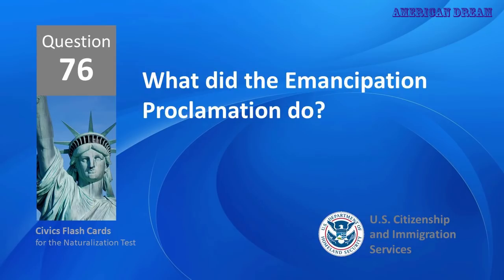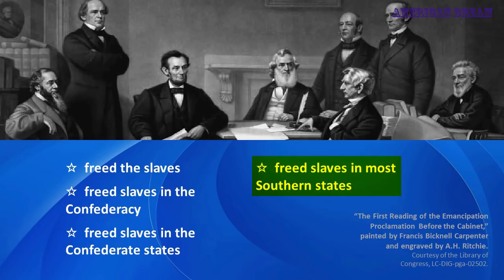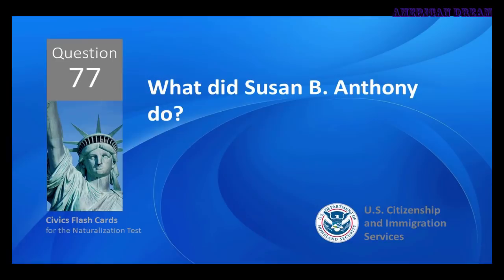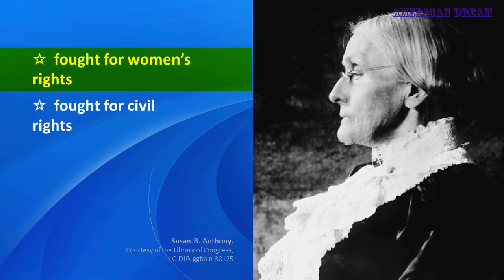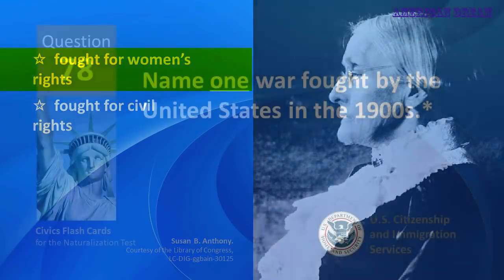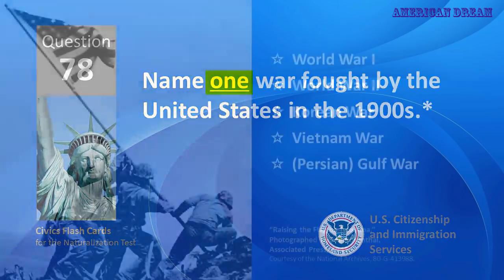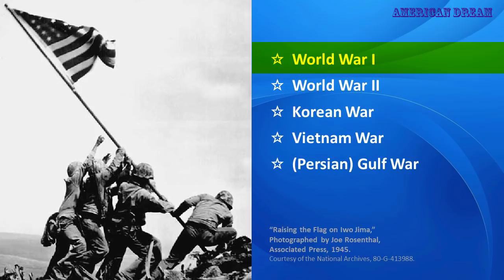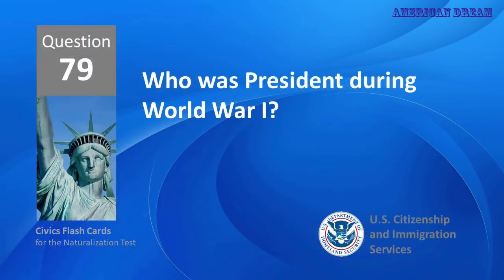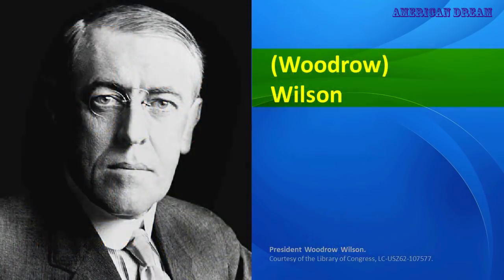What did the Emancipation Proclamation do? Freed slaves in most southern states. What did Susan B. Anthony do? Fought for women's rights. Name one war fought by the United States in the 1900s. World War I. Who was president during World War I? Woodrow Wilson.